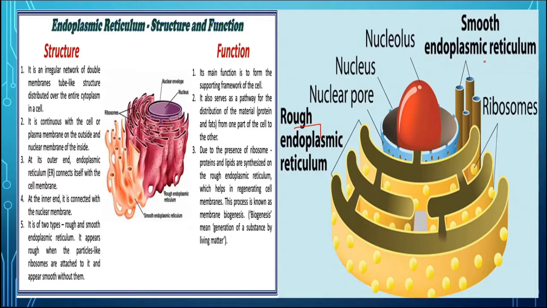They have also different functions, like this rough endoplasmic reticulum is involved in the process of protein synthesis, whereas smooth endoplasmic reticulum is involved in the process of lipid synthesis, synthesis of steroid hormone, etc. in animal cell, as well as they are giving support to the cell. In this way, this is a very important organelle of all the eukaryotic cells.